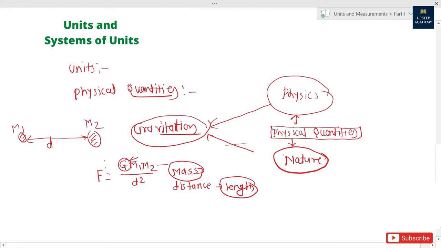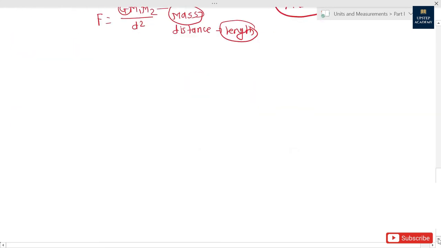Let's go for units. Now tell me, what are the units? Units are standards of measurement of these physical quantities. Now what are the different systems of units? The first system of units is the MKS system. The second system of units is the CGS system, and the third system of units is the FPS system. The FPS system we also call the British system, because this system was used in Britain.